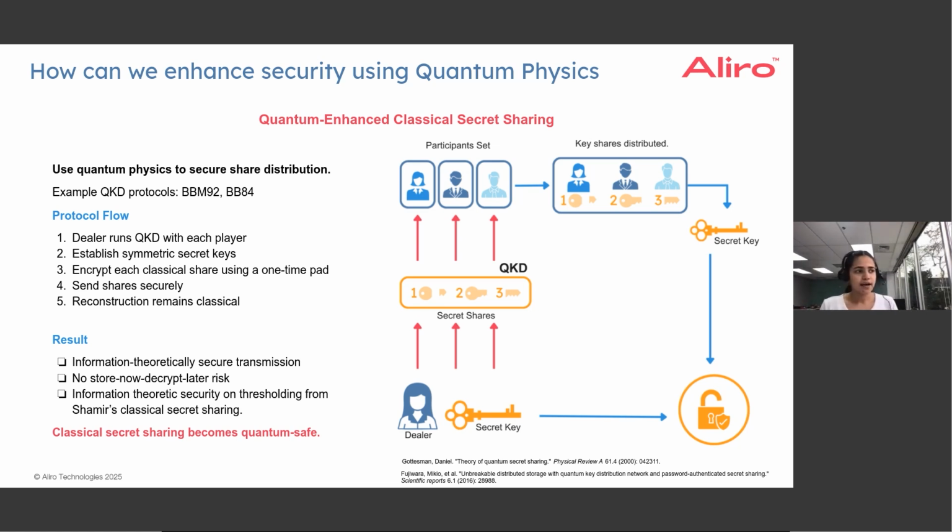In all these cases, how does this get integrated into the secret sharing approach? The dealer runs QKD with each of the participants, and they generate keys that they have in common, and they use those keys to encrypt the classical share. This way they can send or distribute the share securely, and all the vulnerability around the harvest now, decrypt later attack is taken care of. So this is ensuring information theoretically secure transmission, and in this manner, the classical secret sharing protocols can be made quantum safe.